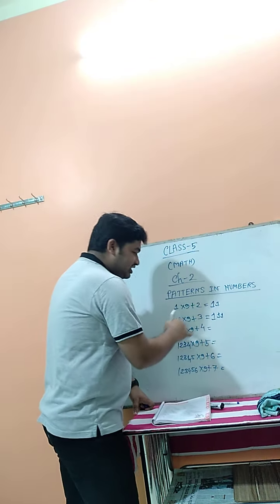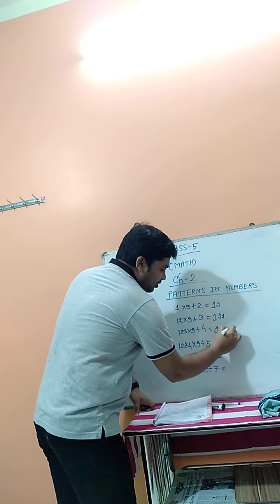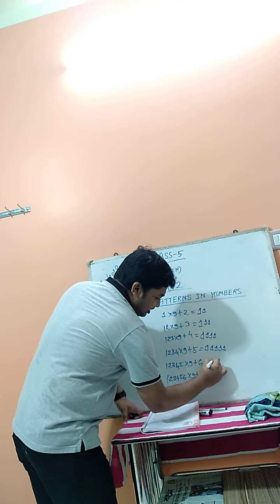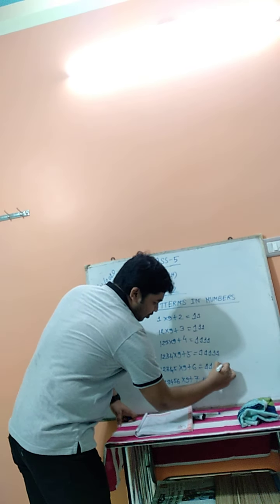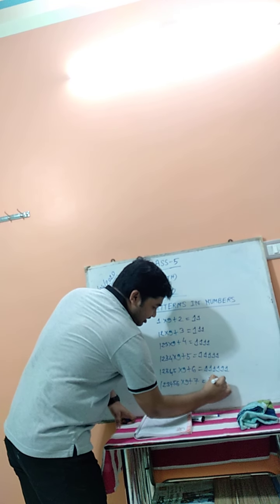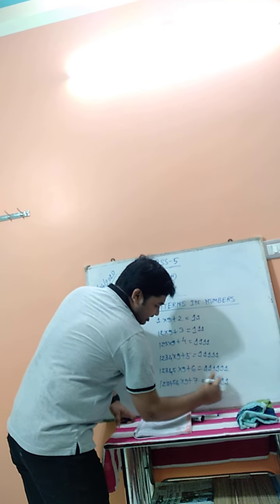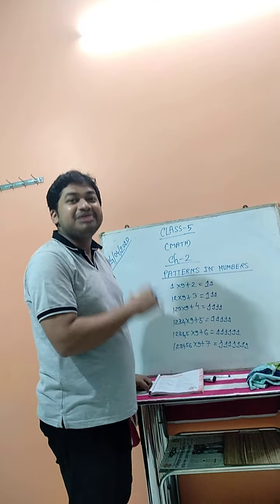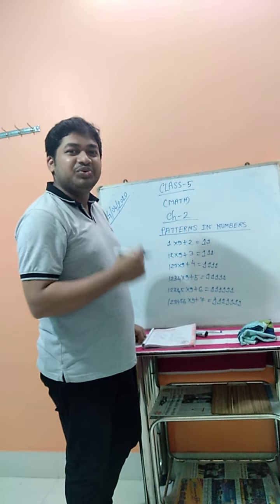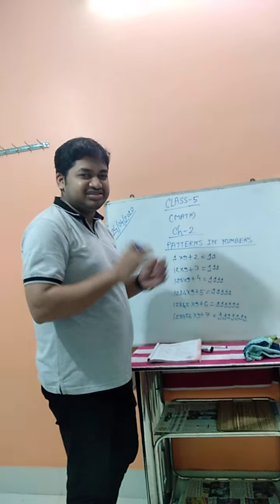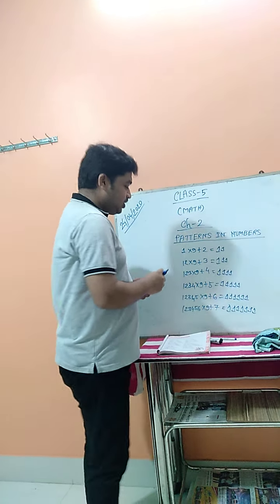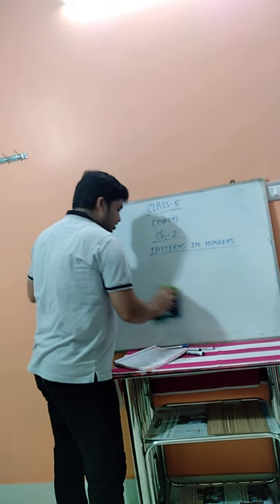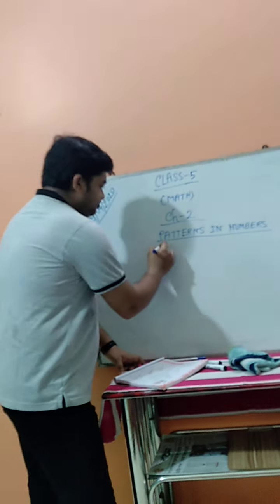You can see the next one, 1234 into 9, then 12345, 123456, 1234567. So how fast is the answer occurring? That is called the pattern. Now in this chapter we have to solve this type of math. Very interesting. See in your book that a few are already completed. Today we start from number 5.